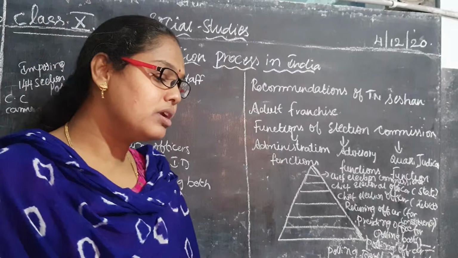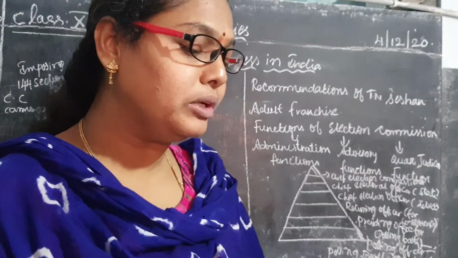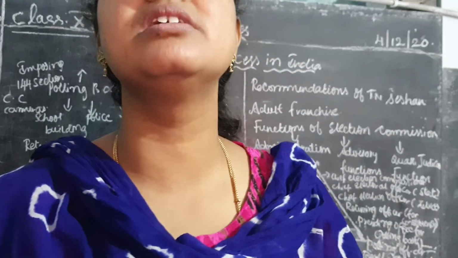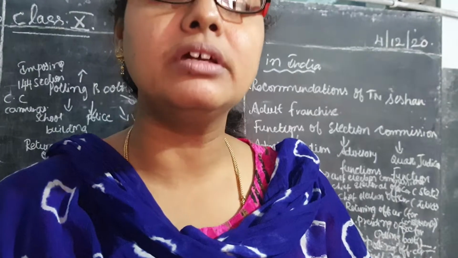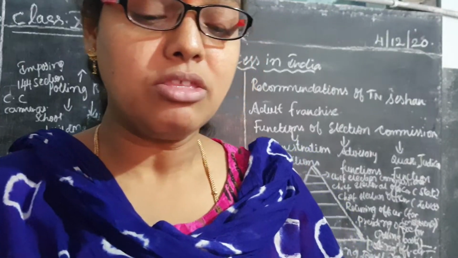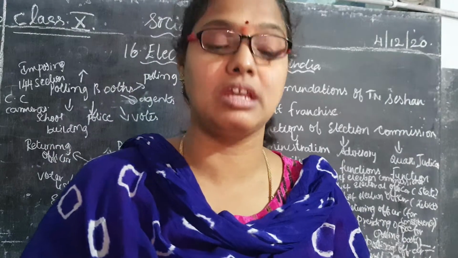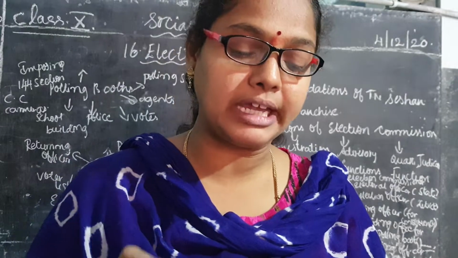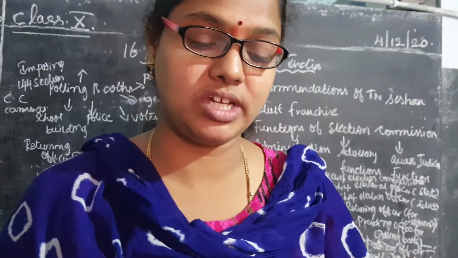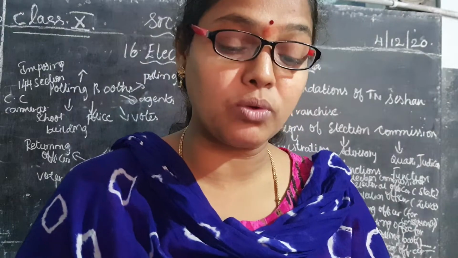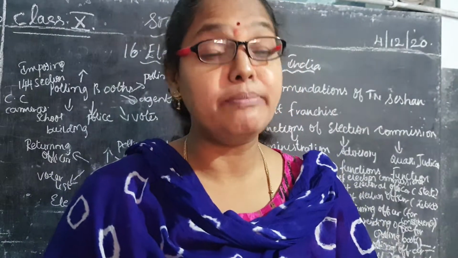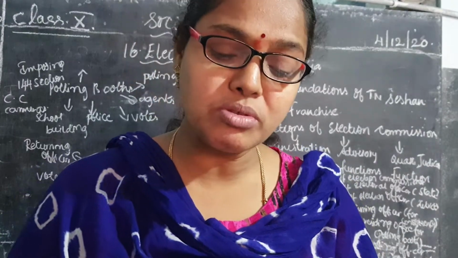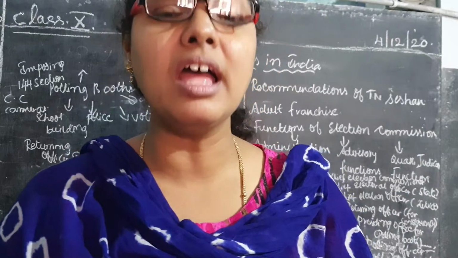We will see. First, children, I forgot to tell about the duties. The Chief Election Commission was set up on 25th January 1950. It is responsible for conducting the election in the country. It gives the codes of the different political parties, conducts the election, announces the results of the election, and submits the report to the government.